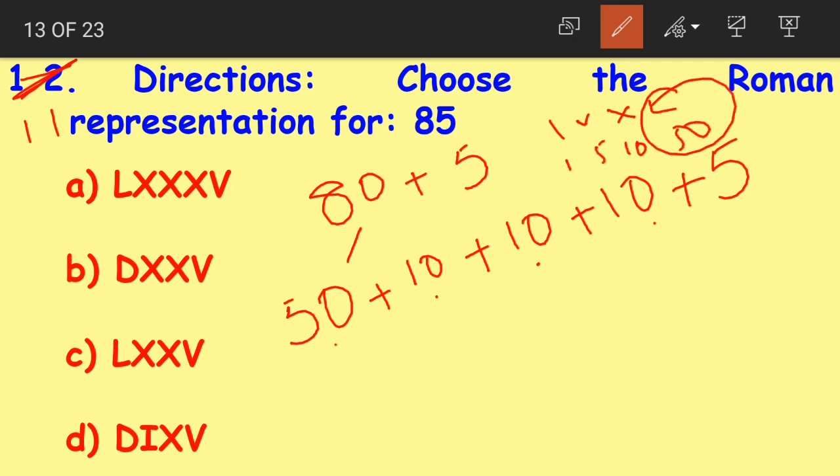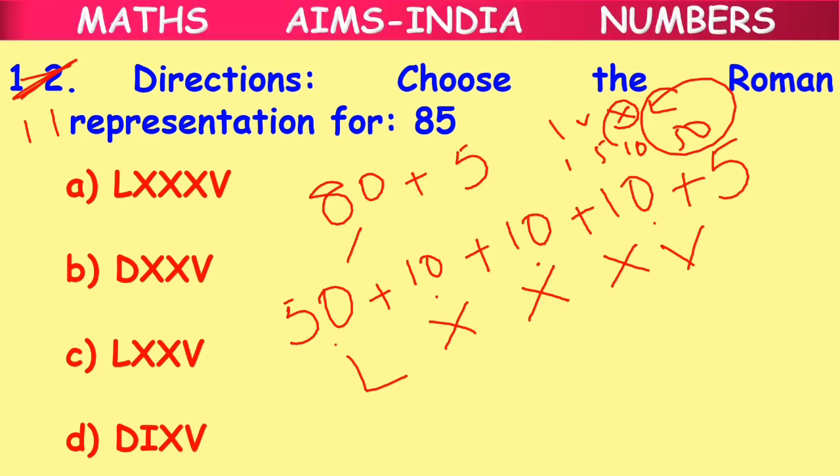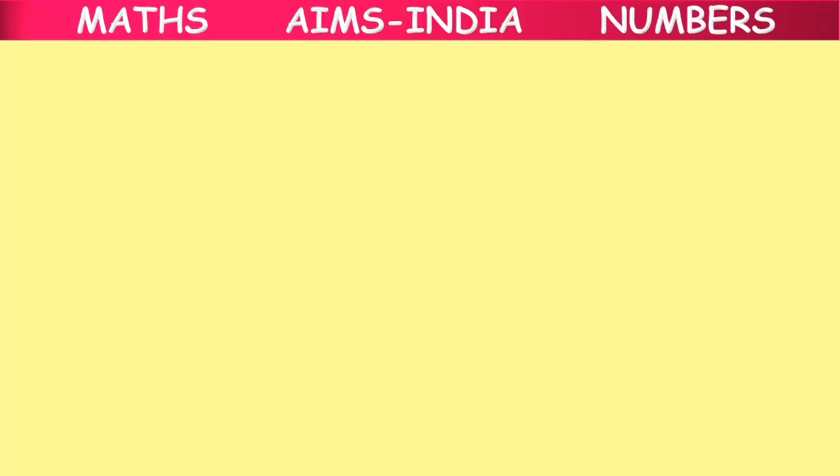So L stands for 50, X stands for 10, again X for 10, again X for 10, and for 5 we have the symbol V. Now what is the correct option here, children? The correct option is option A, LXXXV. LXXXV stands for 85, which is 50 plus 10 plus 10 plus 10 plus 5. Clear, children?